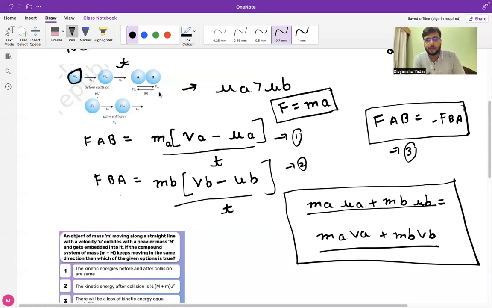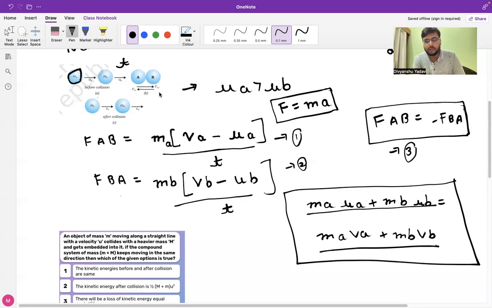So we wrote two equations based on Newton's second law. FAB will be represented by MA times (VA minus UA) by T, and FBA will be represented by MB times (VB minus UB) by T. Now we equate both terms with the help of Newton's third law, and on equating equations 1, 2 and 3, we obtain the equation given in the box.